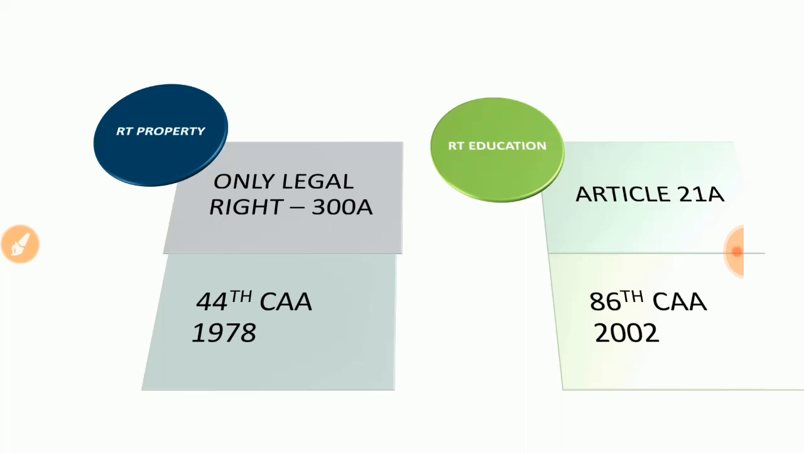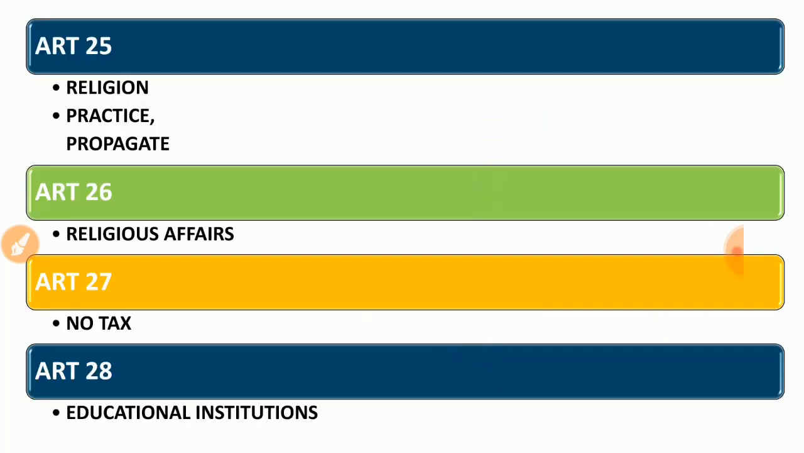Okay, and one more, the right to education, which I already mentioned, was added to the fundamental rights as Article 21A. It was added in 2002 by the 86th Constitutional Amendment Act. So don't forget, the 44th Constitutional Amendment Act removed the right to property, and the 86th Constitutional Amendment Act in 2002 added the right to education as a part of the Indian fundamental rights, in Article 21A. So don't forget this one.